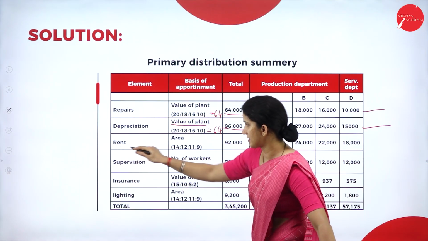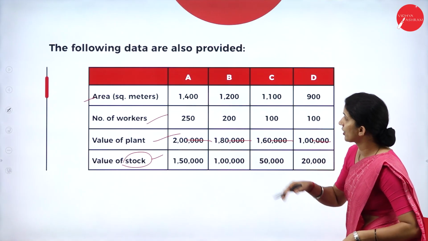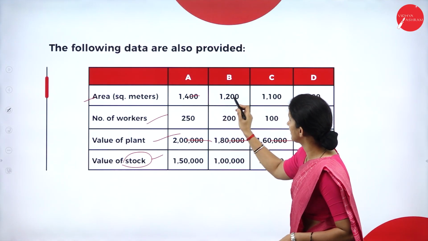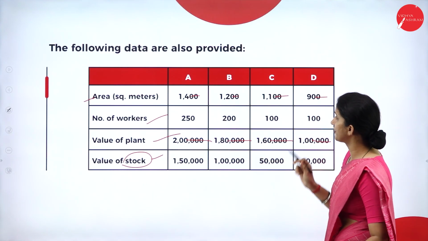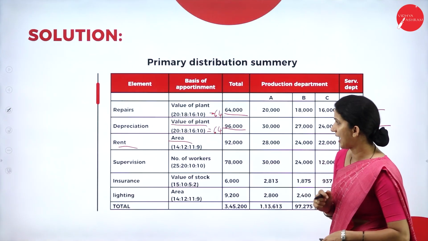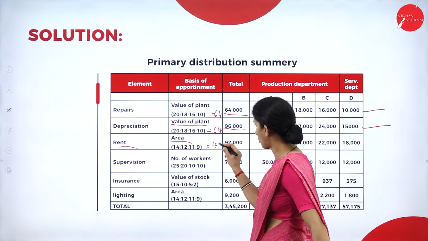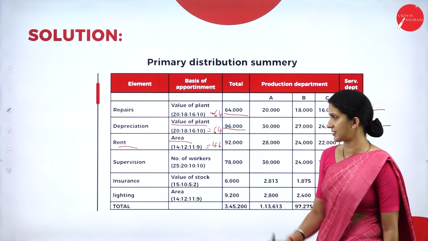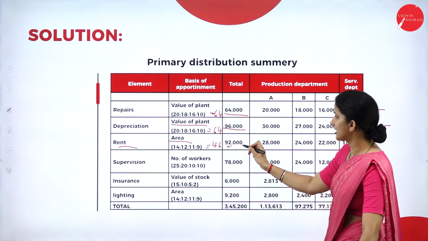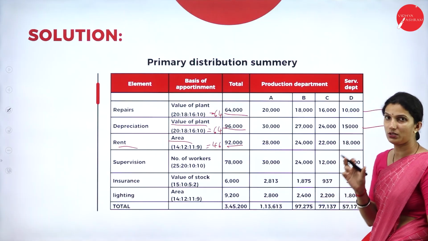Then we have rent. The basis is area occupied. So what is the area occupied ratio here? If we cancel these zeros, your simplified ratio will be 14, 12, 11 and 9. So the total ratio is 46. The total amount is 92,000. This 92,000 in this ratio we will allocate to the departments.